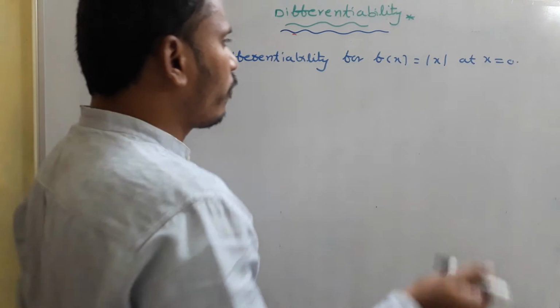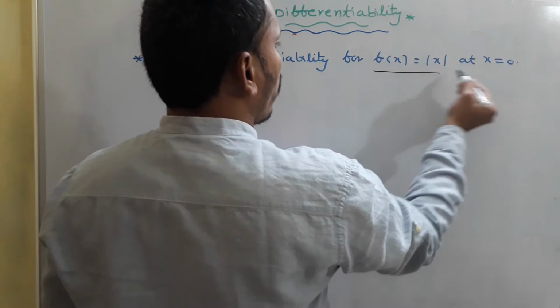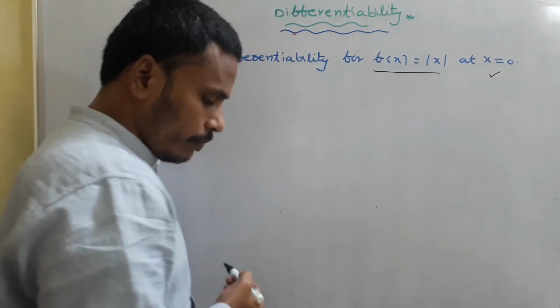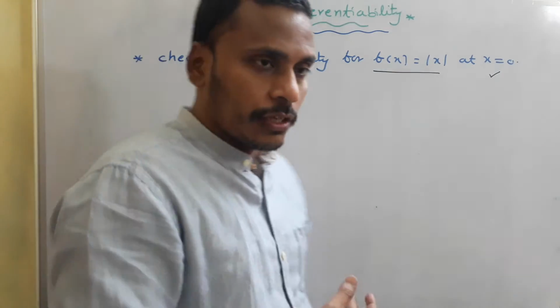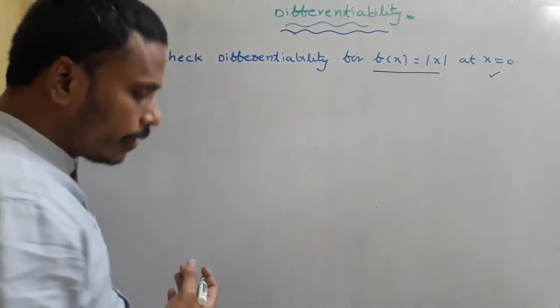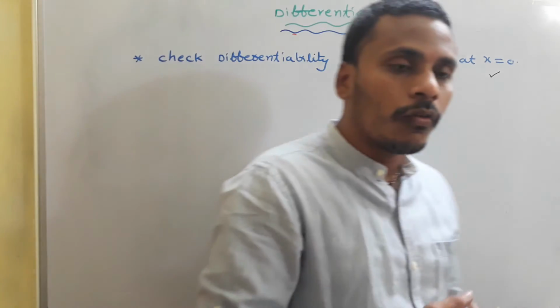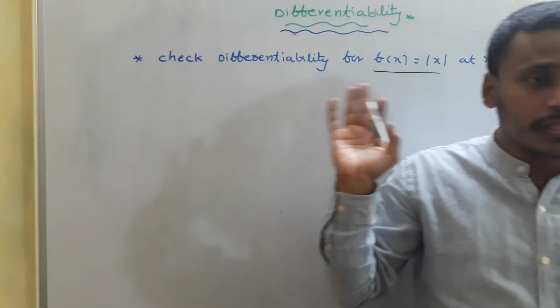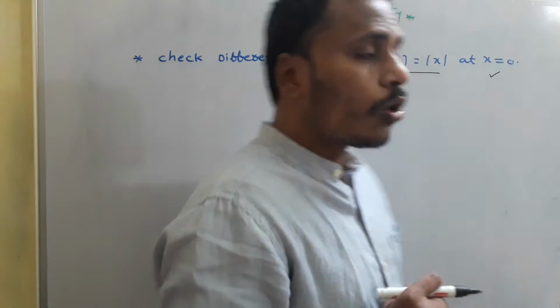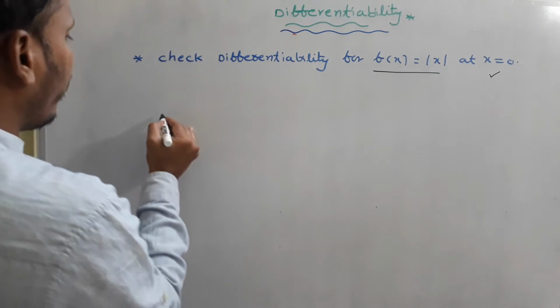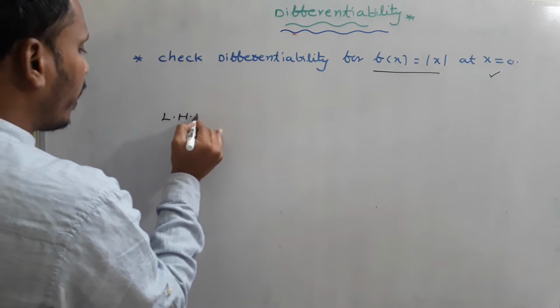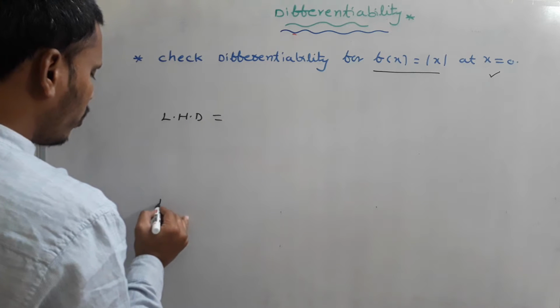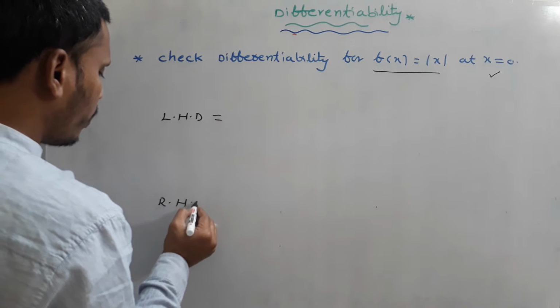Check differentiability for f of x equals mod x at x equals 0. As per our definitions, to check the differentiability or to find the derivative of this function mod x at x equals 0, we need to concentrate on the left hand derivative as well as the right hand derivative, which is just similar to the concept of limits.